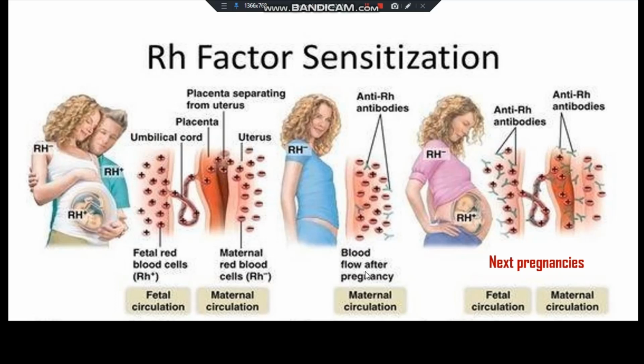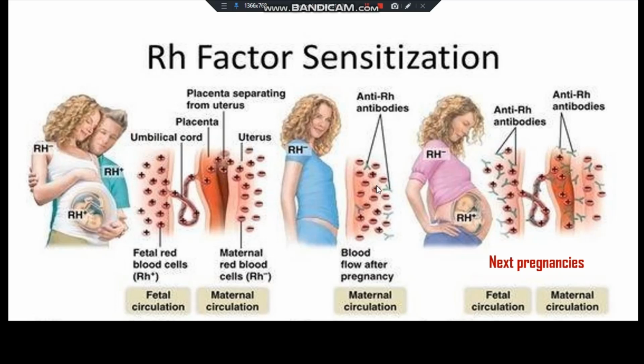This is the blood flow after pregnancy in the mother's circulation. Over the next several weeks, the woman develops antibodies. These Y-shaped structures are the antibodies. This is the anti-Rh antibodies. And immune memory develops against the Rh antigen. This is the Rh antigen.